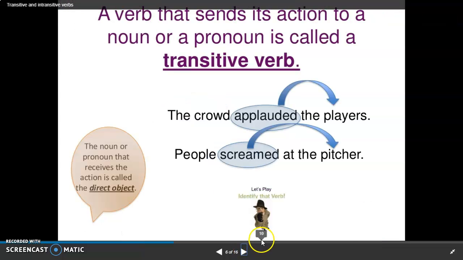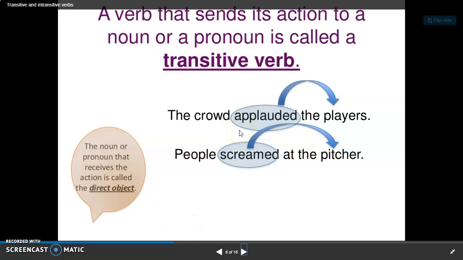All right. So a verb that sends its action to a noun or a pronoun is called a transitive verb, and the noun or the pronoun that receives the action is called the direct object.